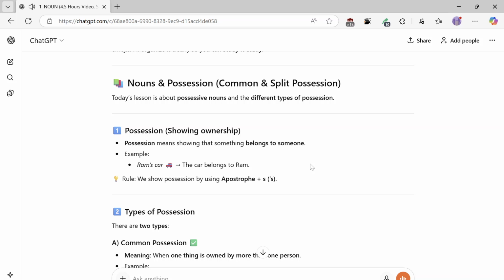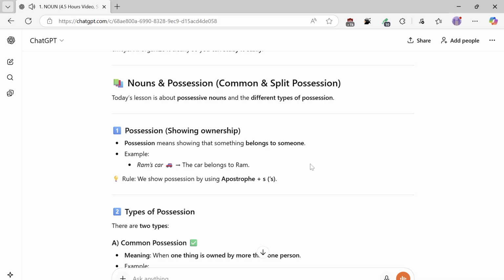Nouns and possession, common and split possession. Today's lesson is about possessive nouns and the different types of possession. Possession, showing ownership. Possession means showing that something belongs to someone. Example, Ram's car, the car belongs to Ram. Rule: we show possession by using apostrophe plus s.